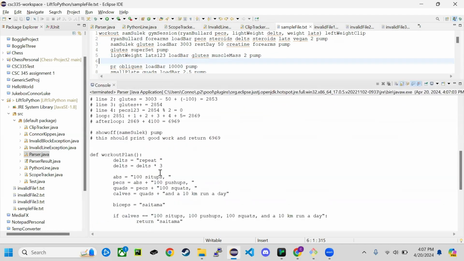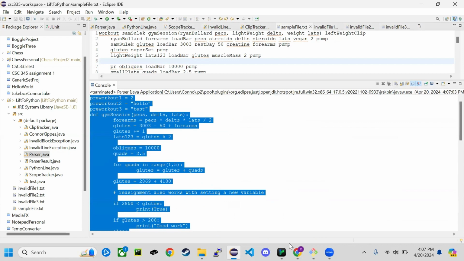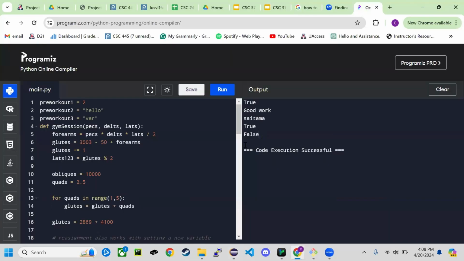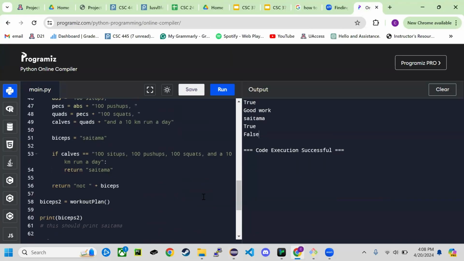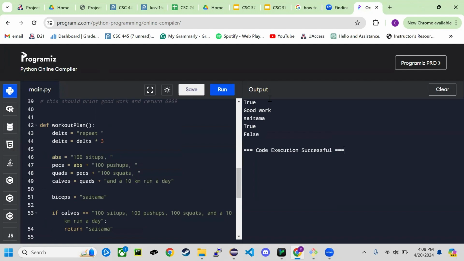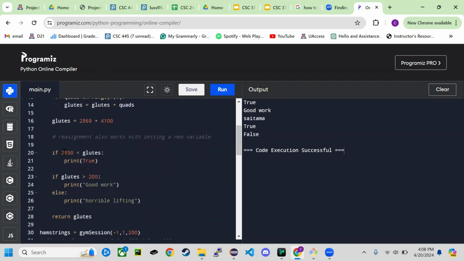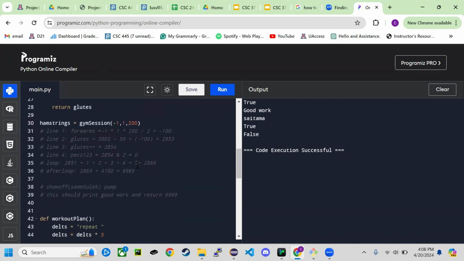So let's just make sure that this really is valid Python code really quick. Just gonna get an online compiler. I already have it here, but let me paste it again and run it. The first thing it should print is true, and at this point, this variable should be 2,854.